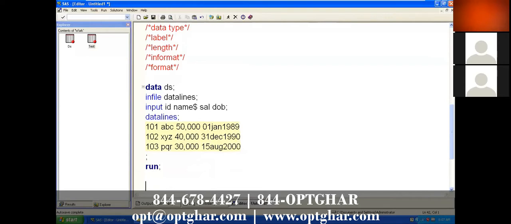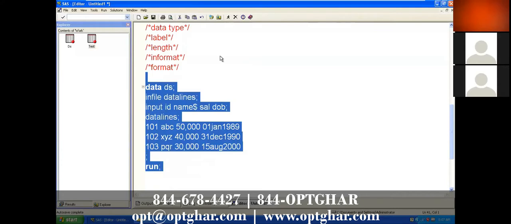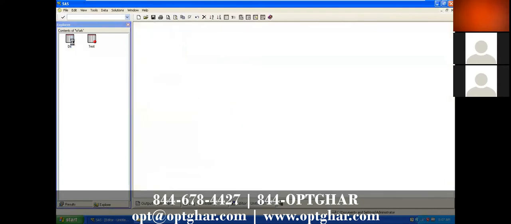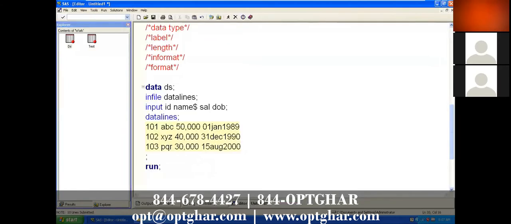Just observe the output. You will get ID and name, but you don't get salary and date of birth. But why? We should get salary, right? Salary is a numeric variable and it should be numbers. Why is it unable to read your numbers?